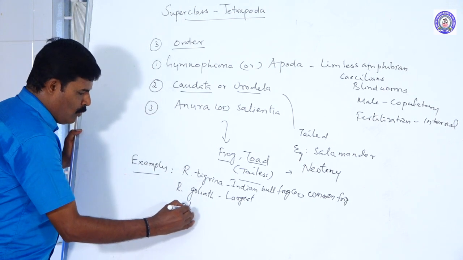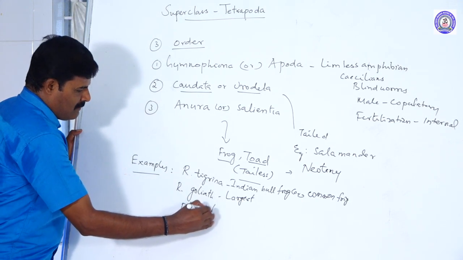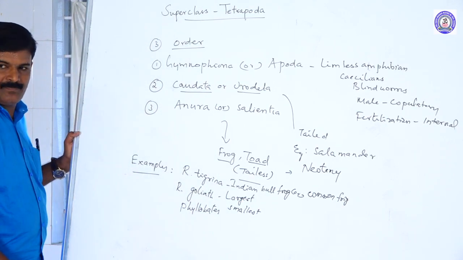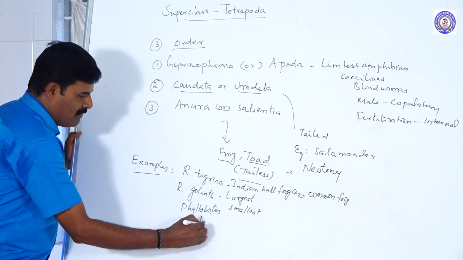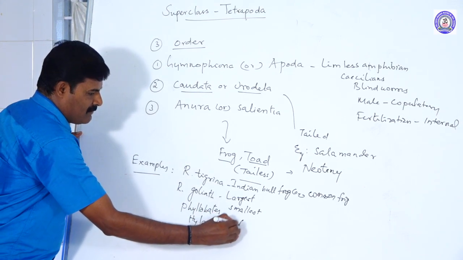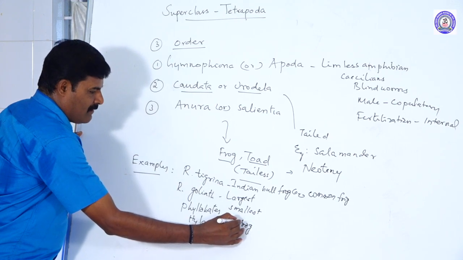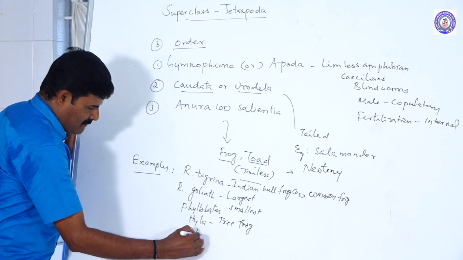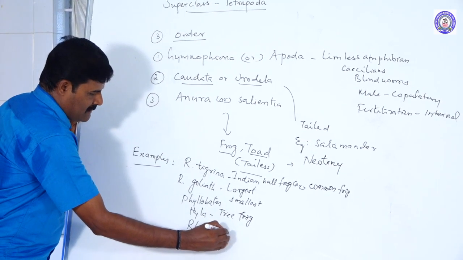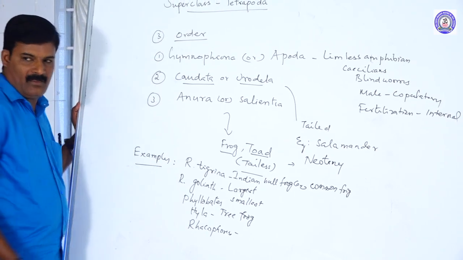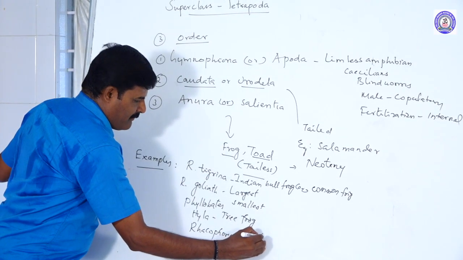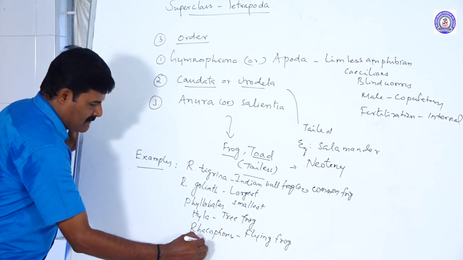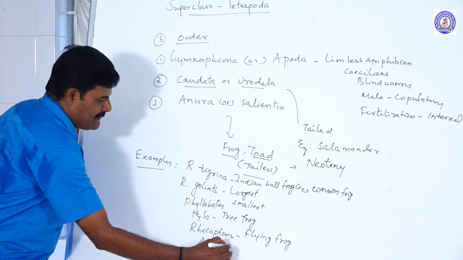Another one is Phyllobates. Phyllobates are the smallest frogs. Hyla, note it, is a tree frog. Rhacophorus is a flying frog. Next one is Alytes. Alytes is a midwife frog.